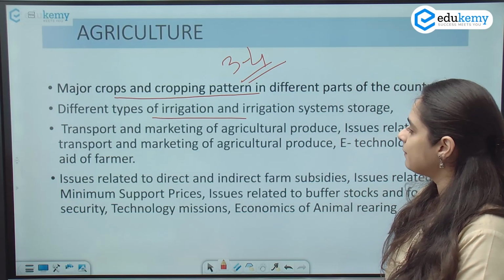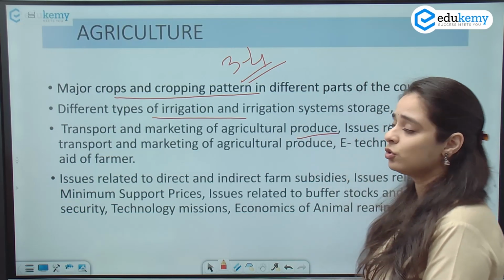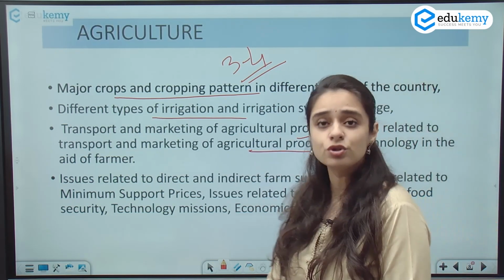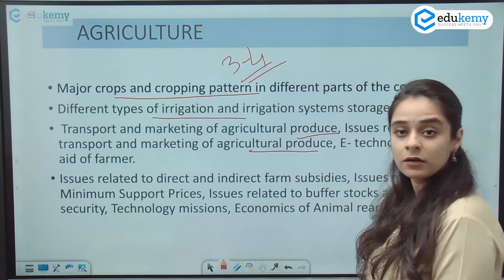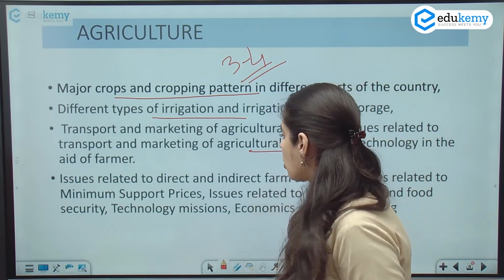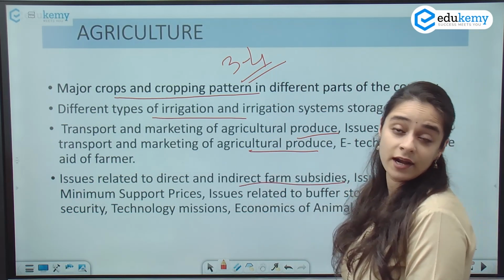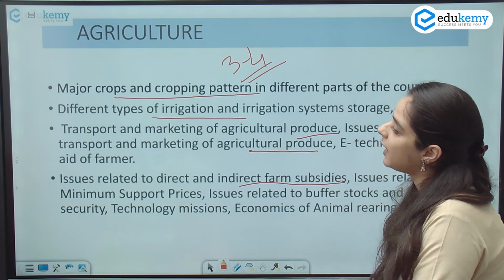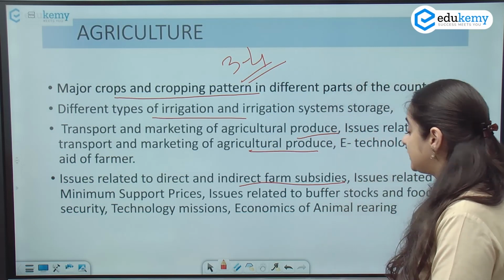Then transport and marketing of agricultural produce, issues related to transport of those materials, marketing of agricultural produce, and technology used to aid the farmers. All of this comes under agriculture, and questions like the effects of MSP on the economy, or the effects, advantages or challenges of direct benefit transfer. All of this comes under agriculture, with 3 to 4 questions from this section directly.